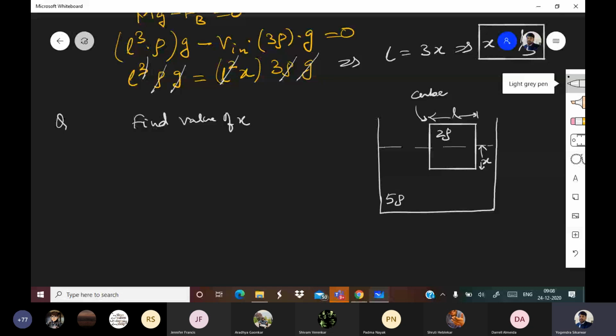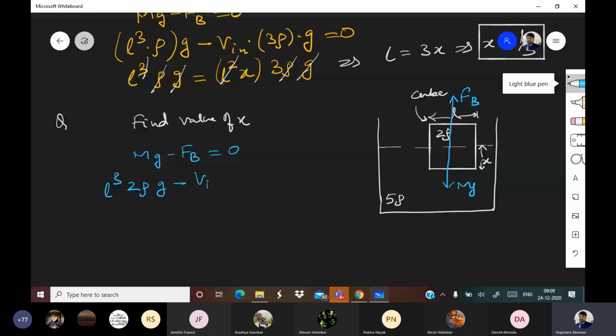Pay attention. Mg is acting downward. FB is acting upward. And you can write Mg minus FB is equal to 0. Now, how much is Mg? L cube, it is the volume, into 2 rho into G, minus FB.